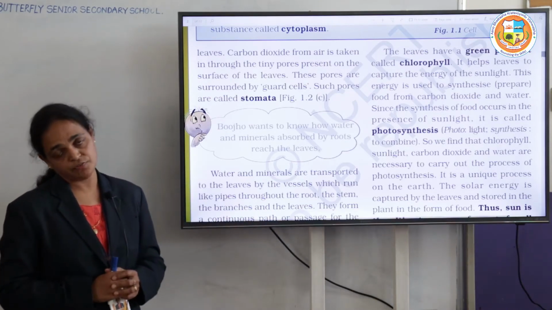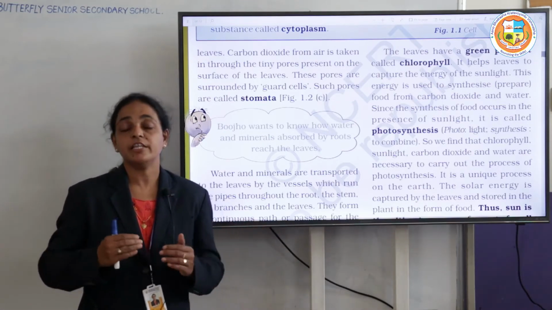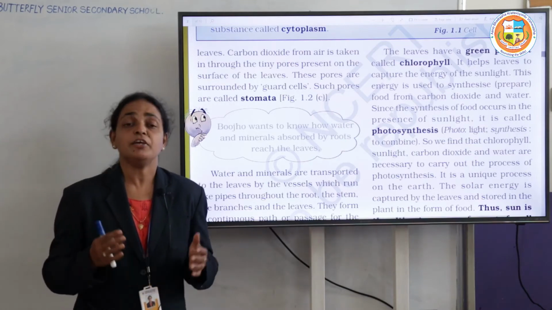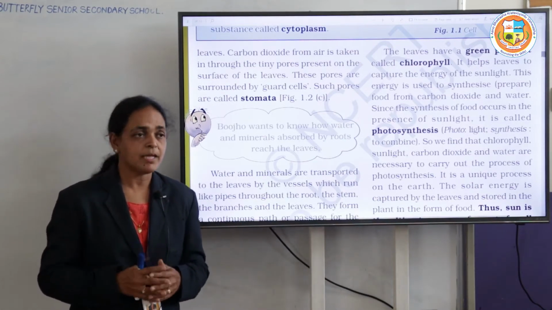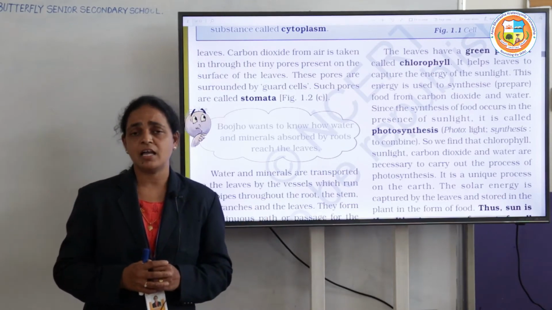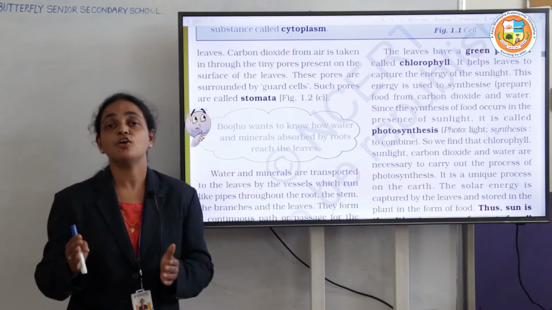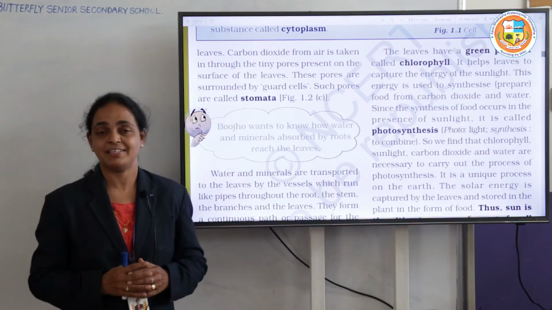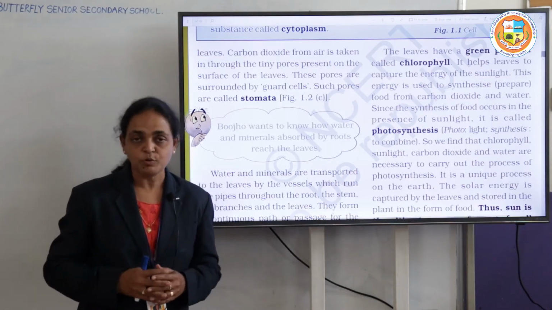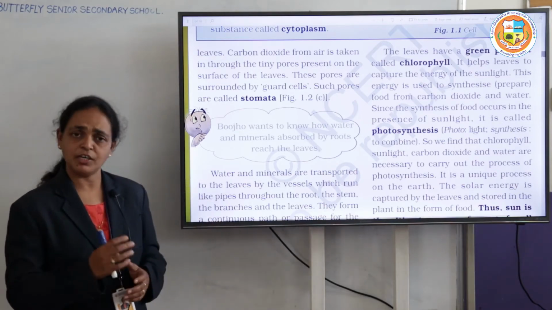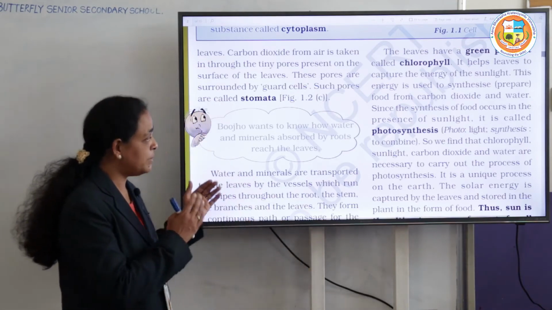We have to know in which part the plant prepares its food. We say the green leaves are the food factories of the plant, so in the leaf itself they prepare their food. So what are the factors required for preparing the food?